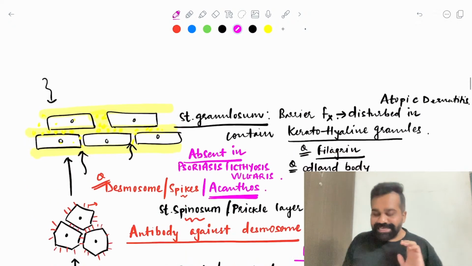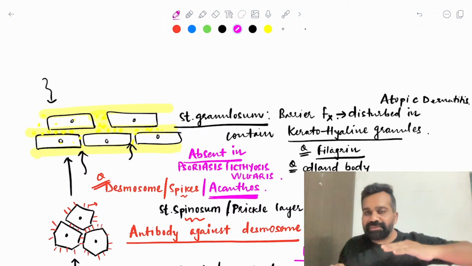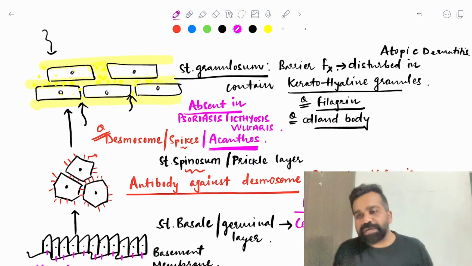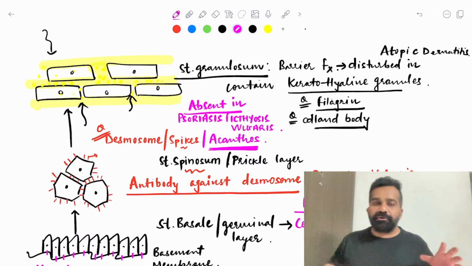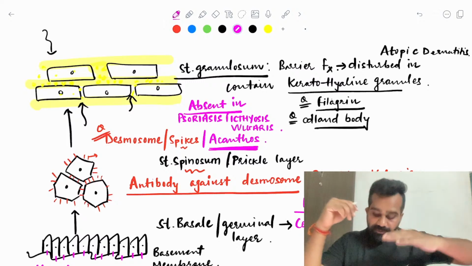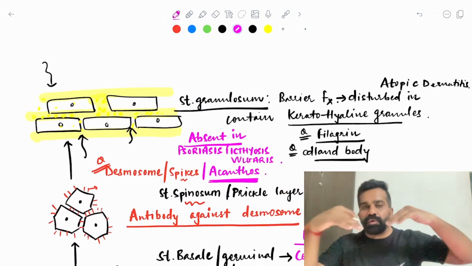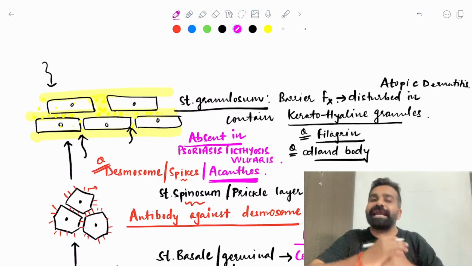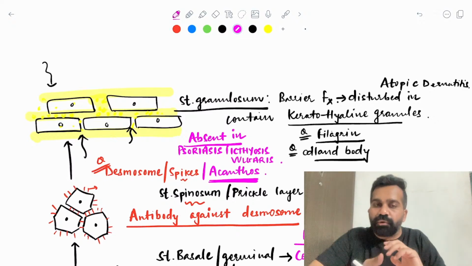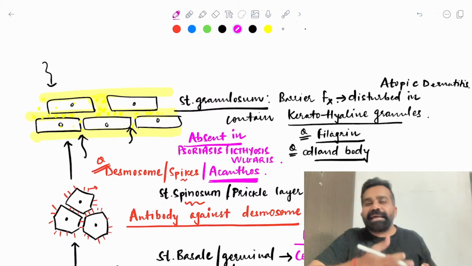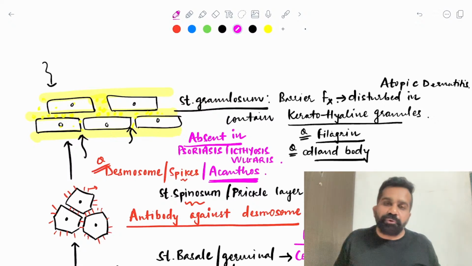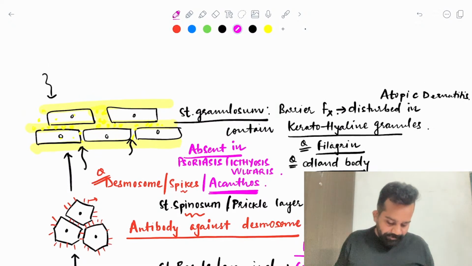After this, as I told you, always remember, from the stratum basale cells go into the second layer, which is the stratum spinosum. In stratum spinosum, what is prominent? Spikes are prominent. From the stratum spinosum, cells go into the third layer, which is the stratum granulosum. Very easy to remember, the granular layer, because granules are produced. These granules are the keratohyalin granules, and these keratohyalin granules are produced by the Odland body.